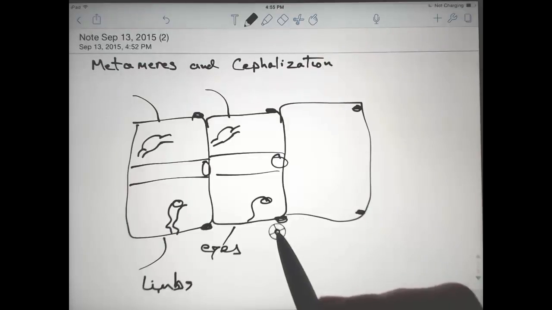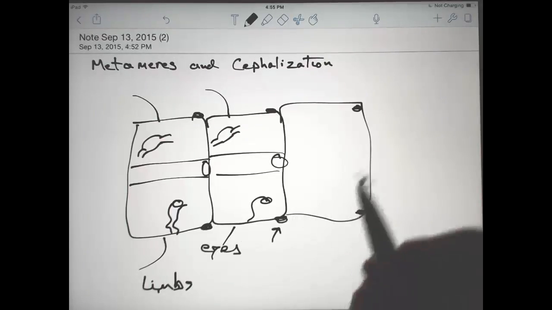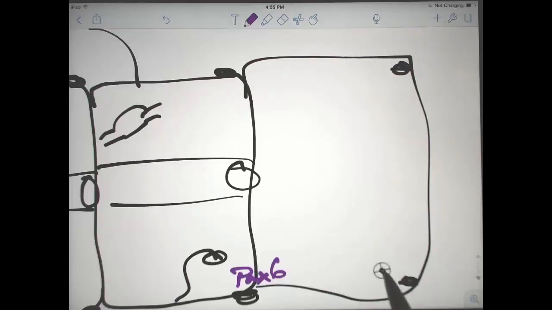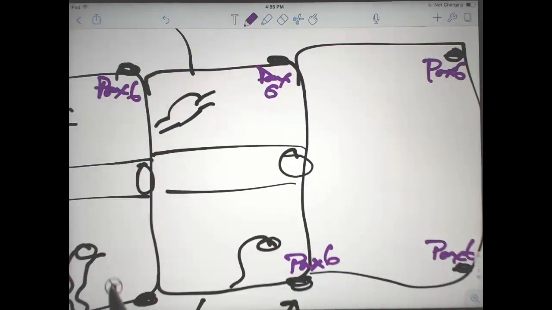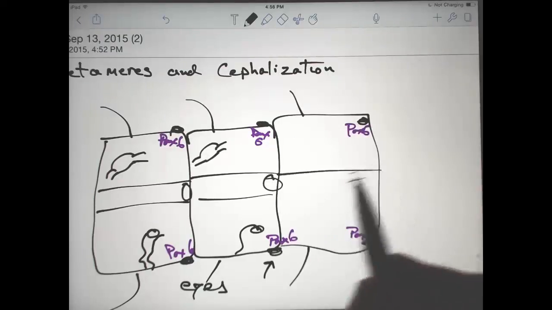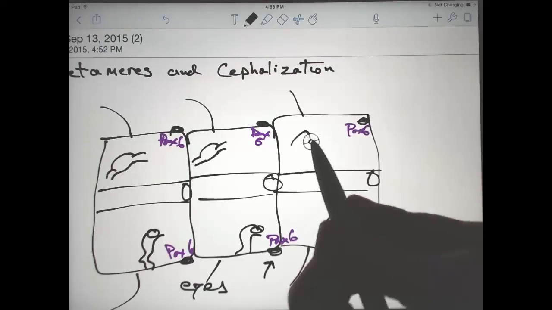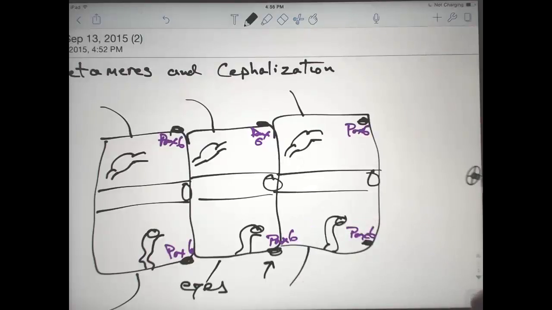So if these are eyes, then we'd have PAX6 expressed at each to induce eyes. And imagine that each segment simply replicates the structures in others. Now we have examples that are somewhat like this.